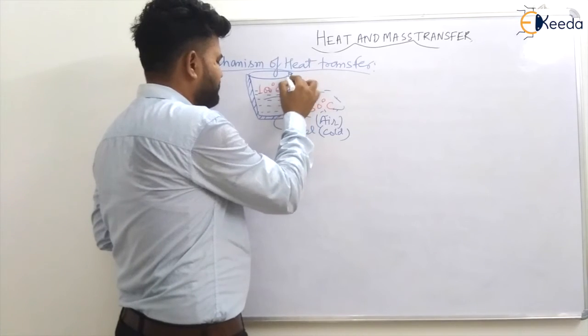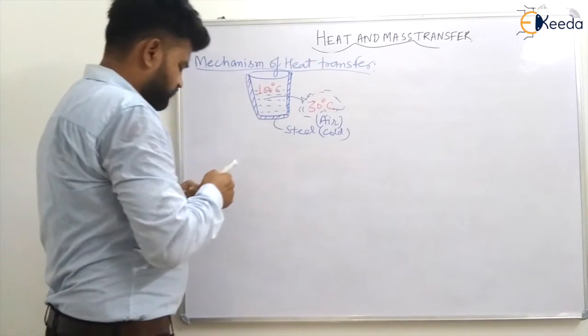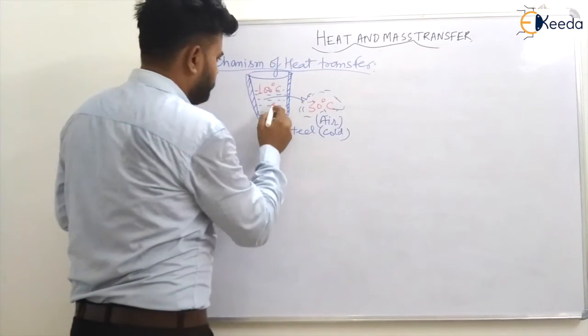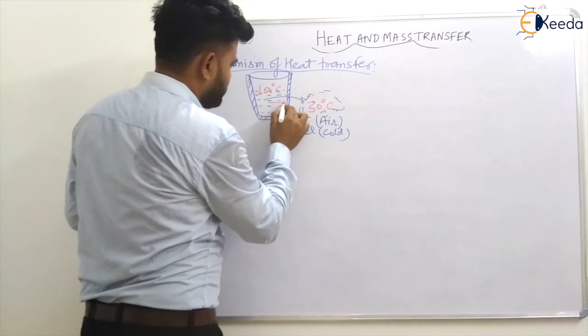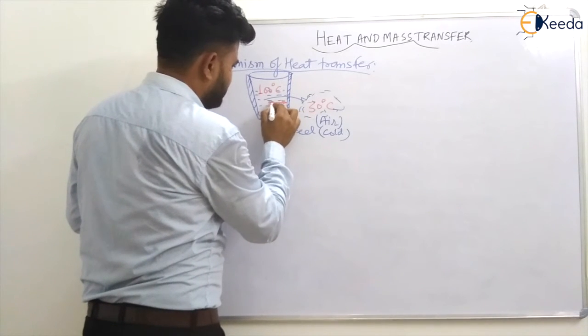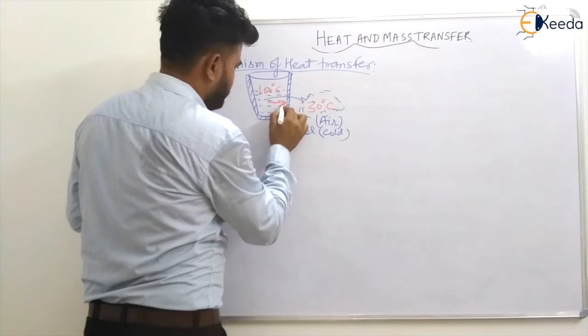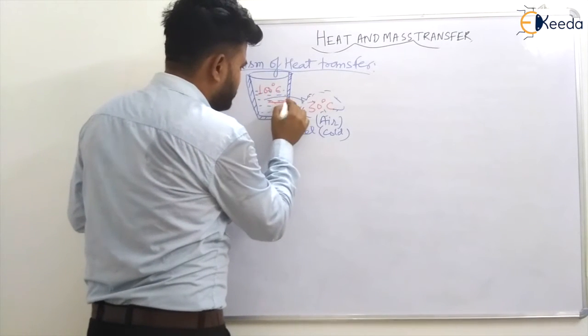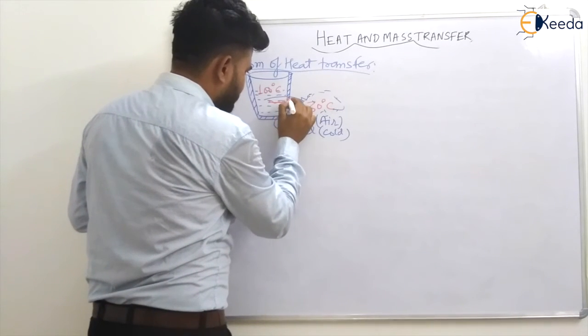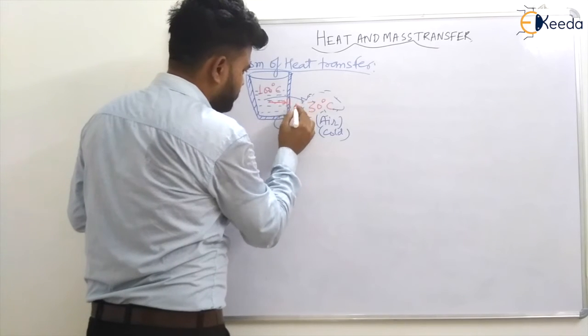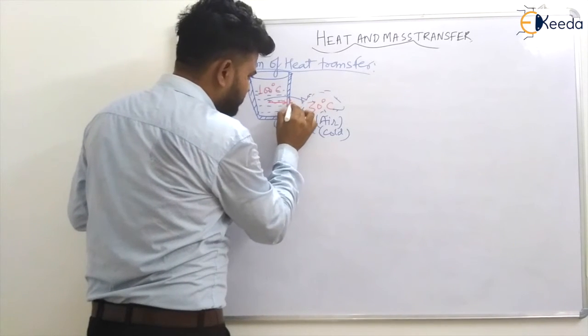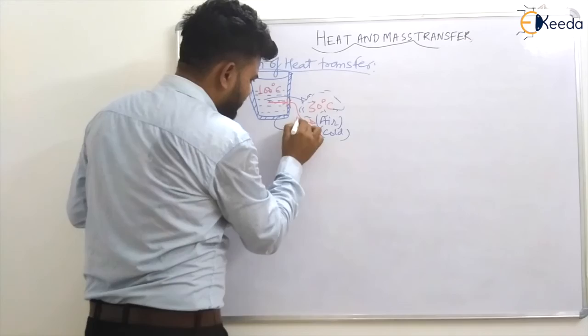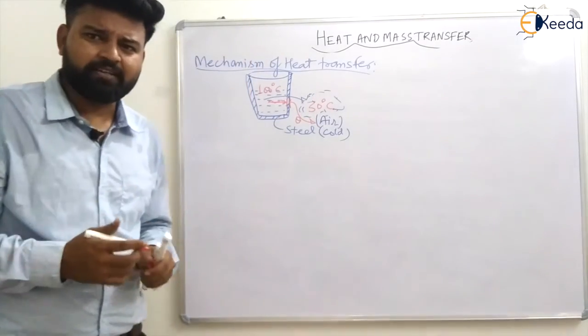So there is heat transfer in the water, then heat transfer through the inner lining to the outer lining, and then from this lining there will be heat transfer to the surrounding air.